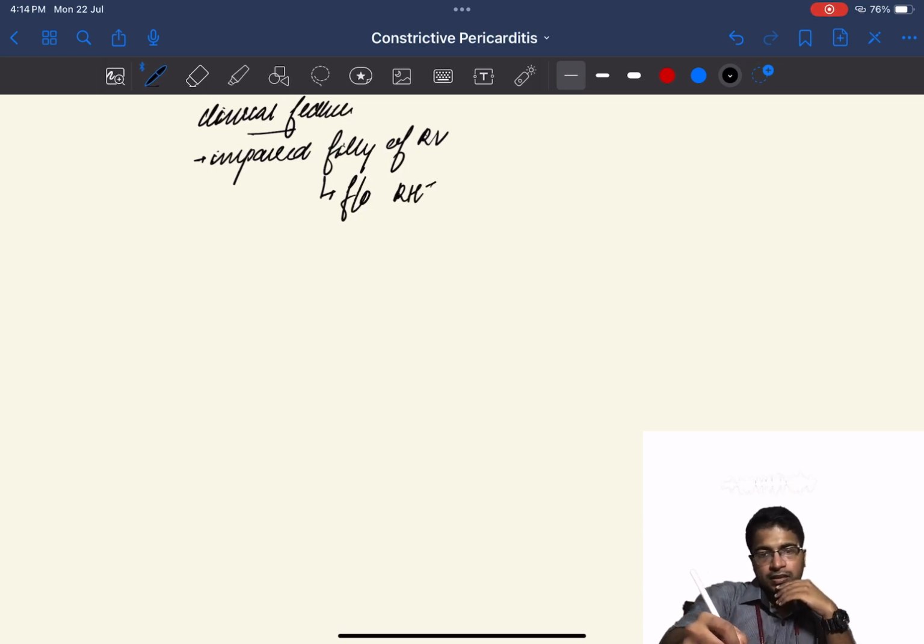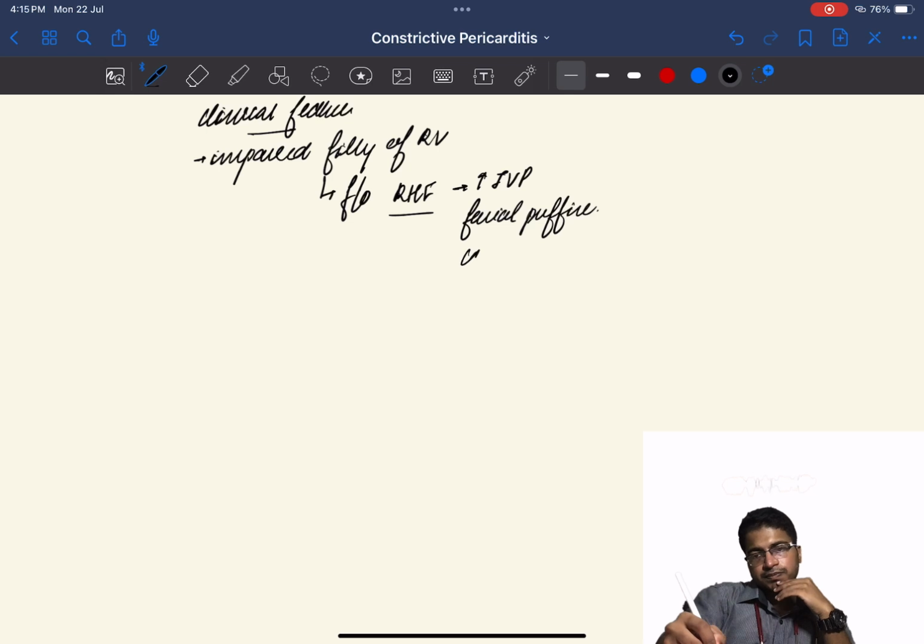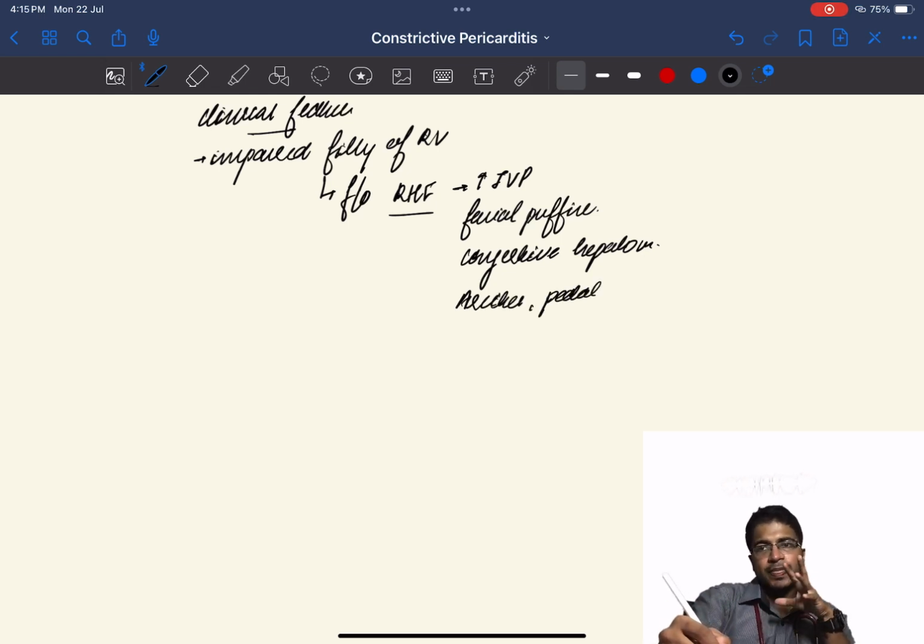elevated JVP, facial puffiness, congestive hepatomegaly, ascites, pedal edema. So basically, the clinical features are predominantly of right heart failure.